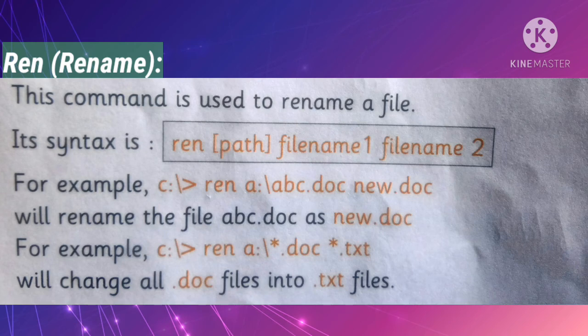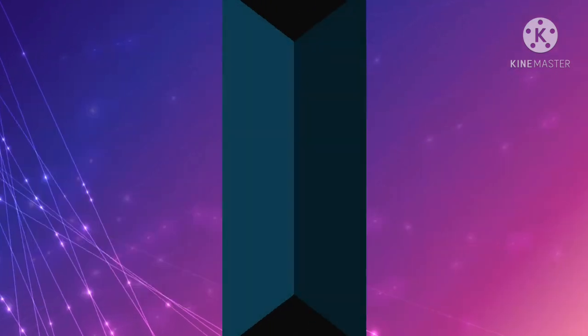For example, c:\> ren a:\*.doc *.text will change all document files into text files.